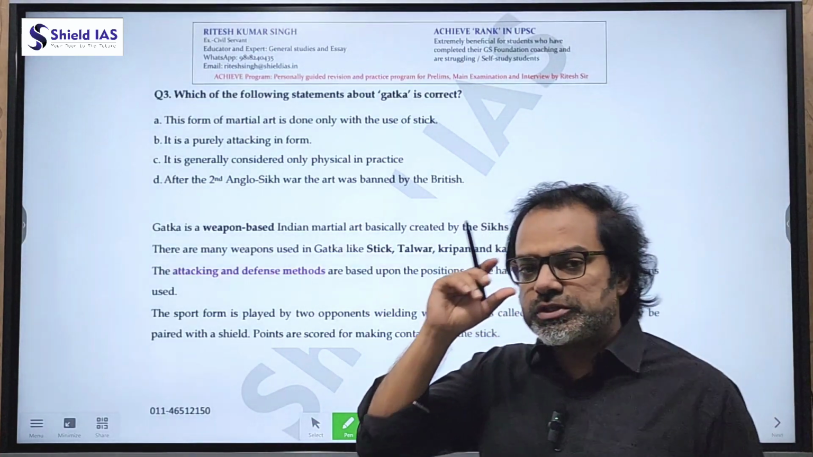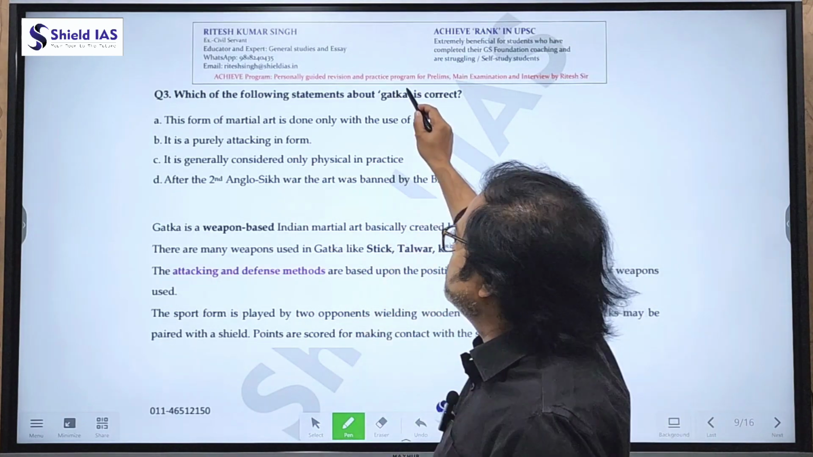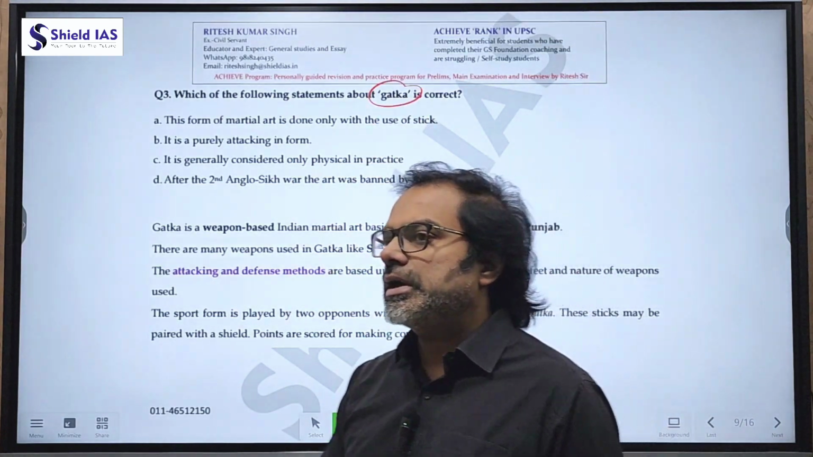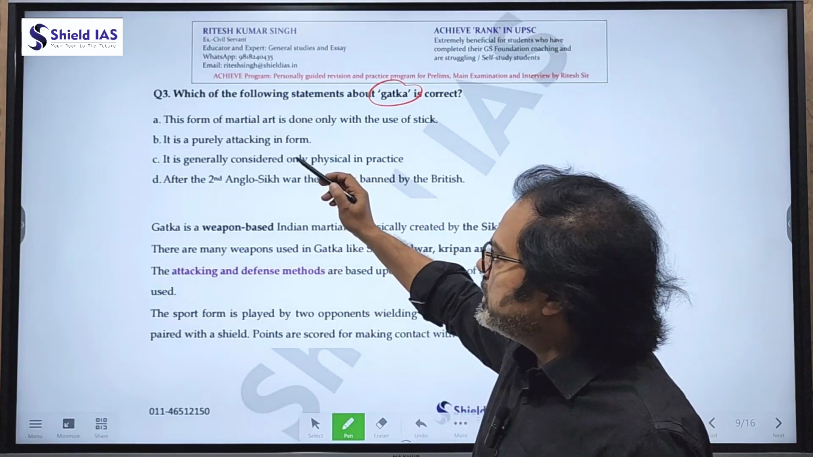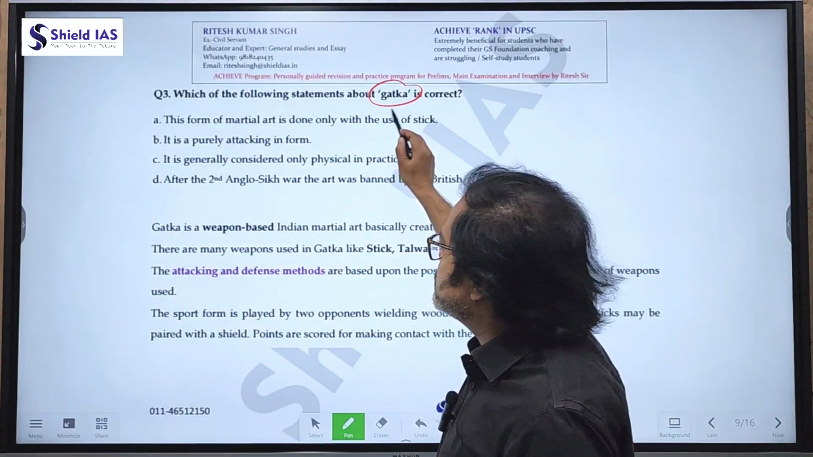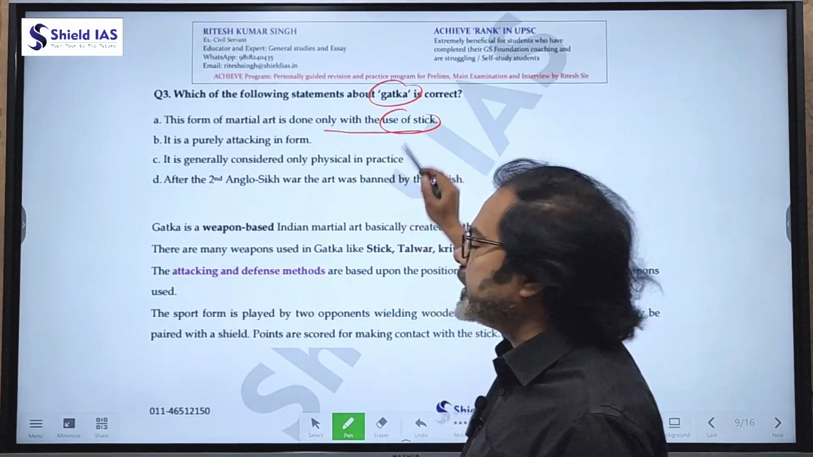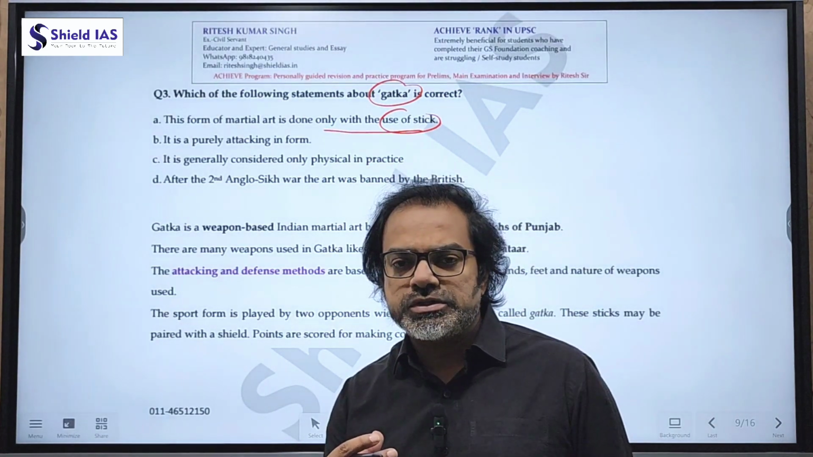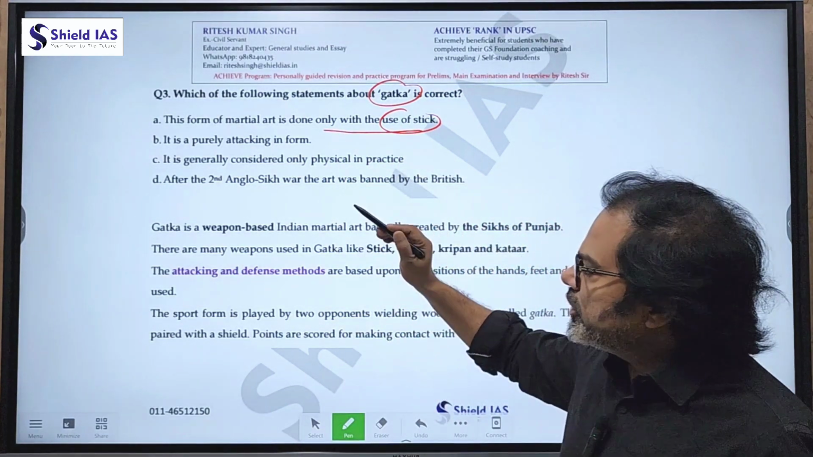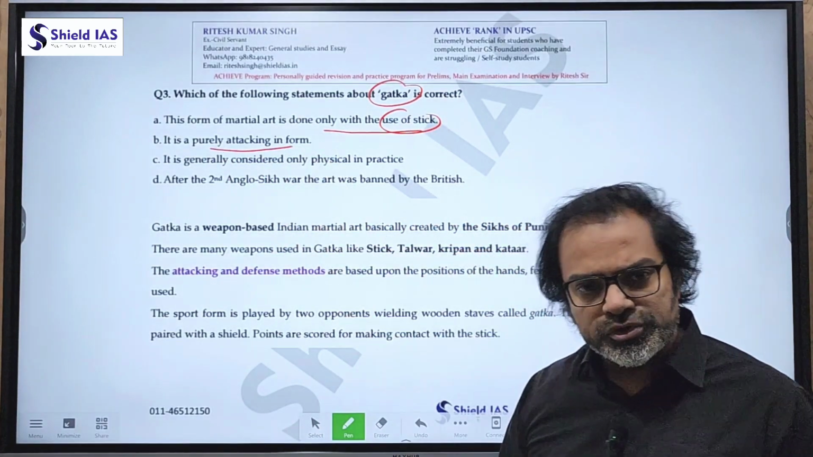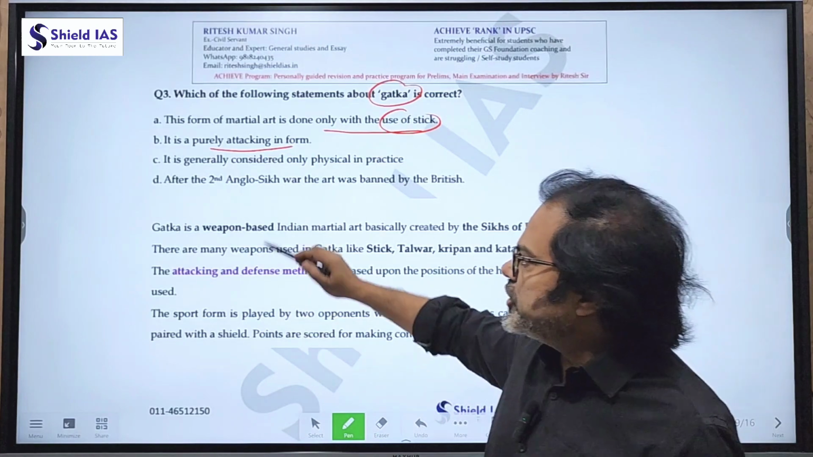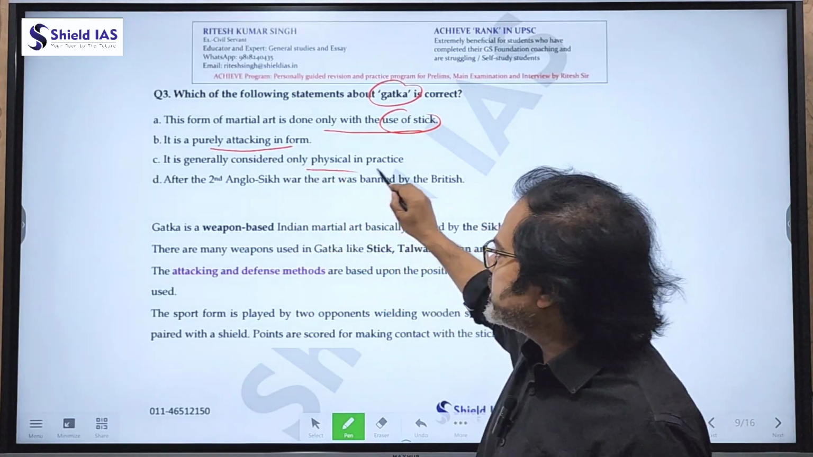Which of the following statements about Gatka is correct? Gatka is a martial art emerging from Punjab. This form of martial art is done only with the use of a stick. Again, it may be a dicey statement. Now, it is purely attacking in form, may be a possibility. It is generally considered only physical in practice.